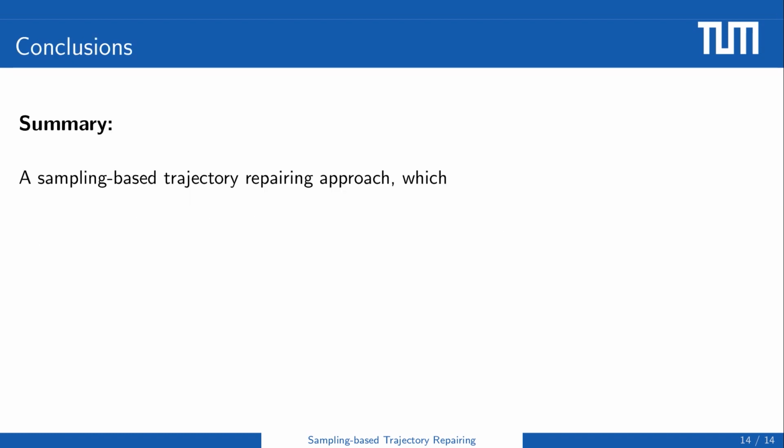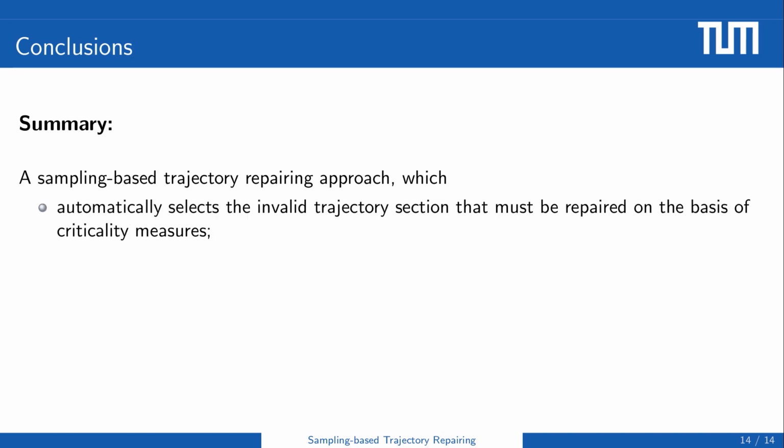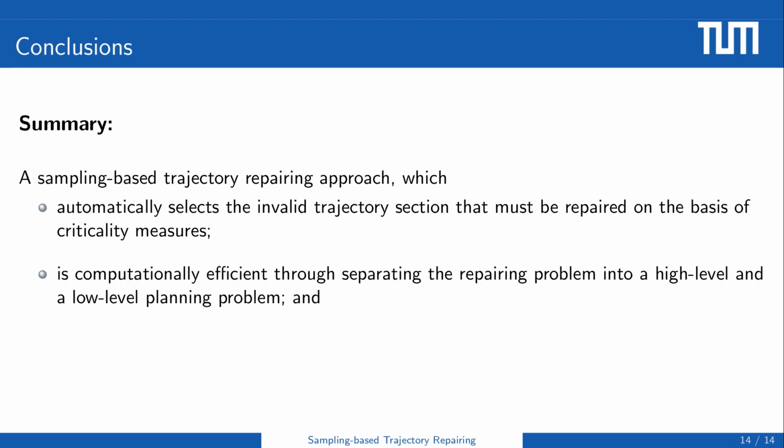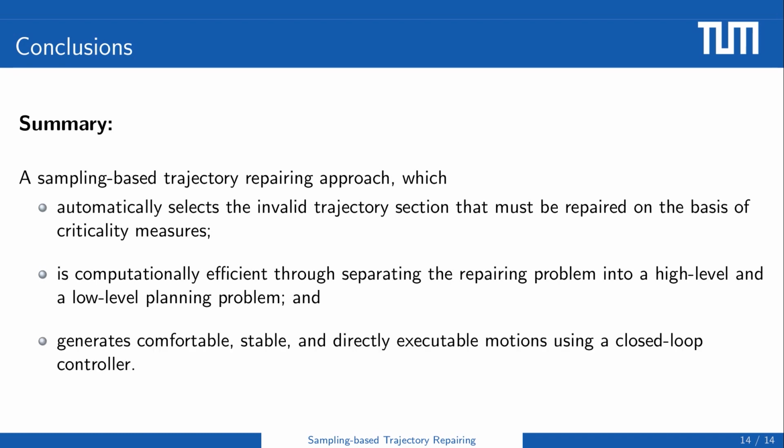In summary, we present a sampling-based trajectory repairing algorithm for autonomous vehicles, which reuses the initially planned but invalid trajectory based on criticality measures, that is, the time to react. Our approach is also computationally efficient since we separate the repairing algorithm into a hierarchical structure, that is, a high-level and a low-level planning problem. The reference path determines the homotopy class, and the informed CL-RRT generates comfortable, stable, and directly executable motions for the ego vehicle.